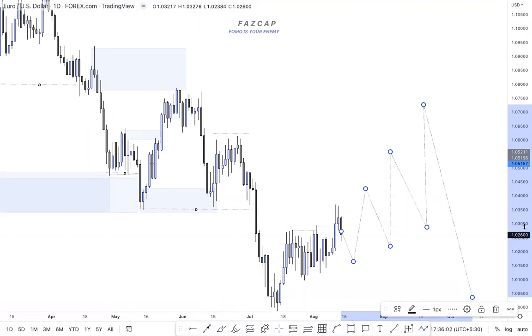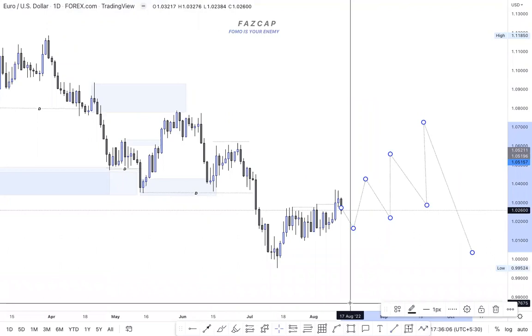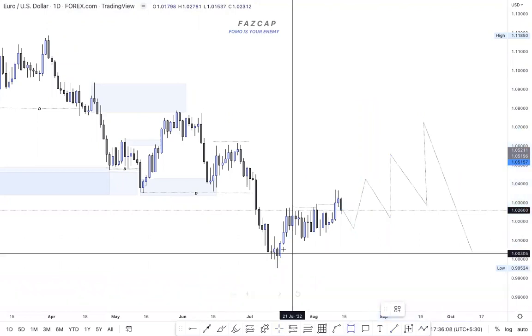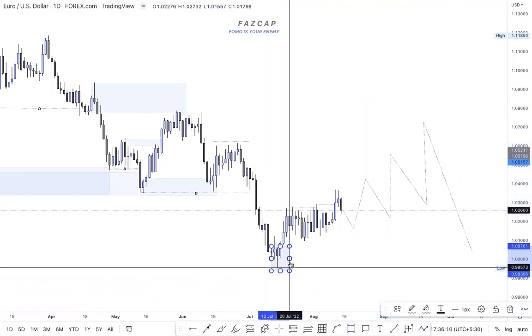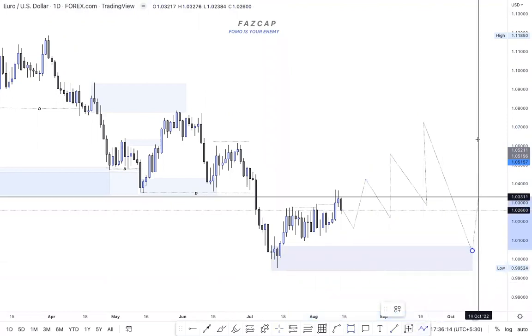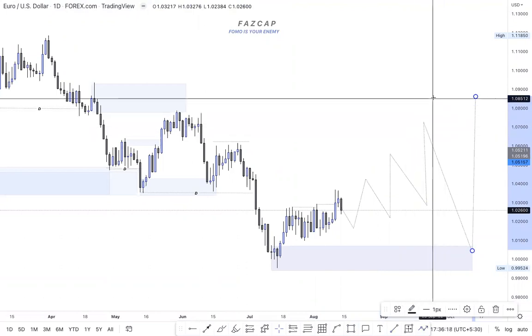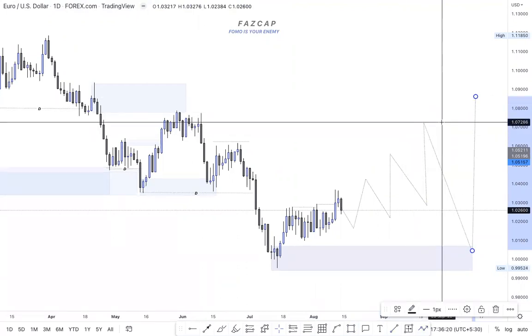And if market wants to change its character, change its momentum, market should react from this extreme POI, and the extreme POI should hold, and market should break this structure. Once this structure goes, it is over. I would say this is an over analysis, but I am showing you the overall weekly.